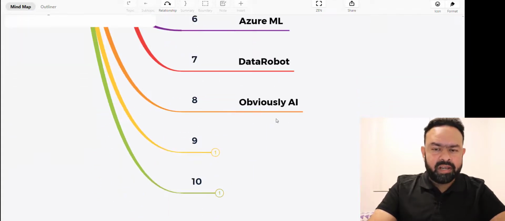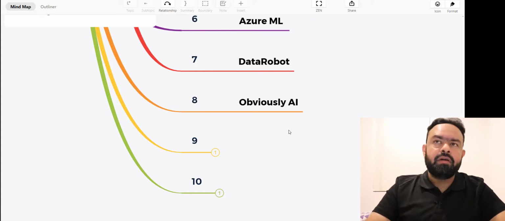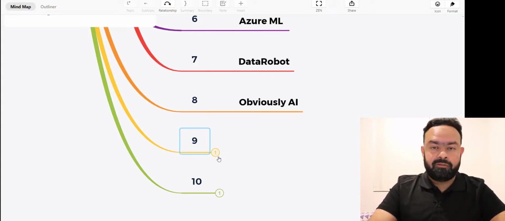So next one is obviously AI. It's a very good tool in terms of predictive analysis, I would say. In case you want to predict the prices of a particular segment of cars, or maybe the market value of some particular goods. That's one more tool to explore if you're new to the AI side and want to create a model without writing a single line of code.